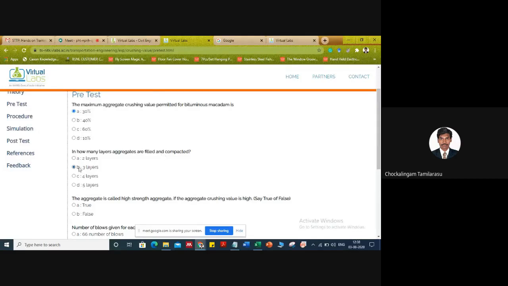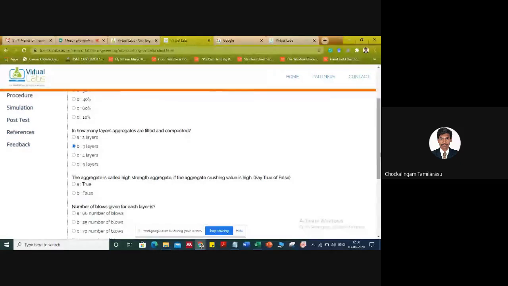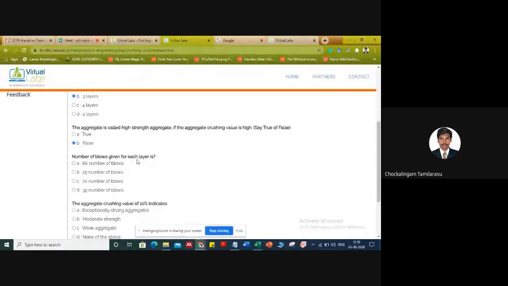The aggregate is called high strength aggregate if the aggregate crushing value is high. No, if the aggregate crushing value is high, the aggregate is poor. So here the answer is false. As I said earlier, the number of blows given for each layer is 25. Then, aggregate crushing value of 10% indicates exceptionally strong.